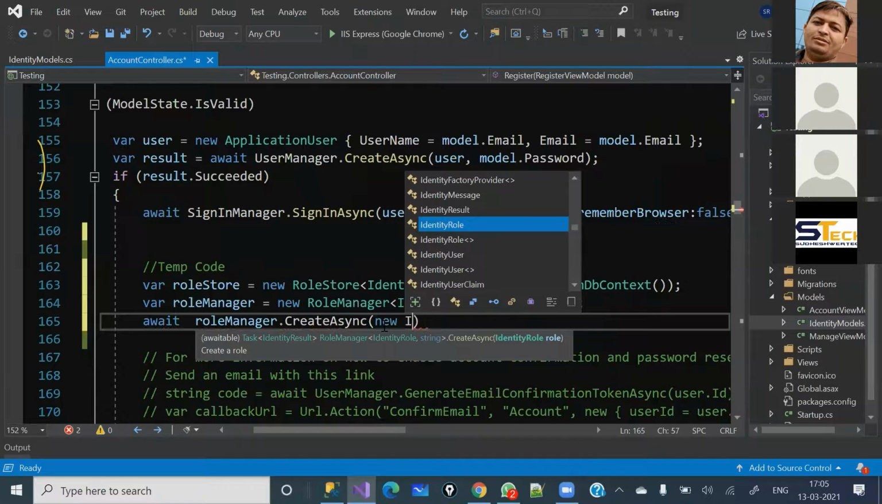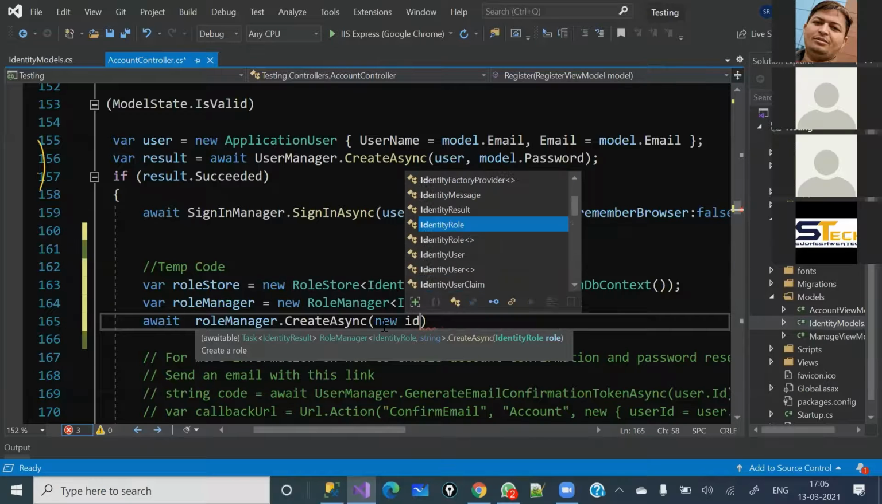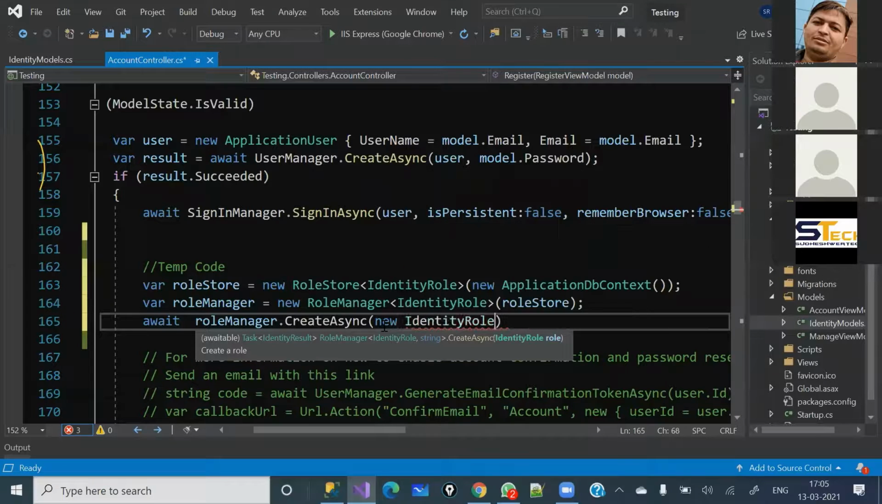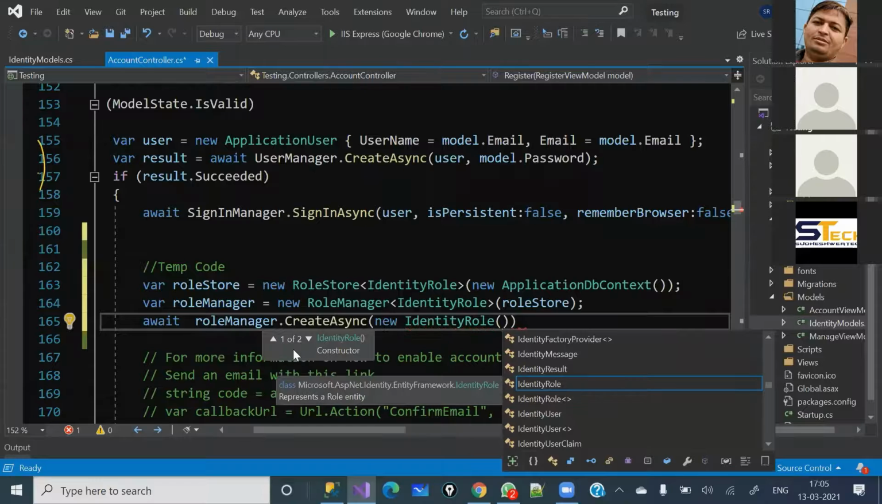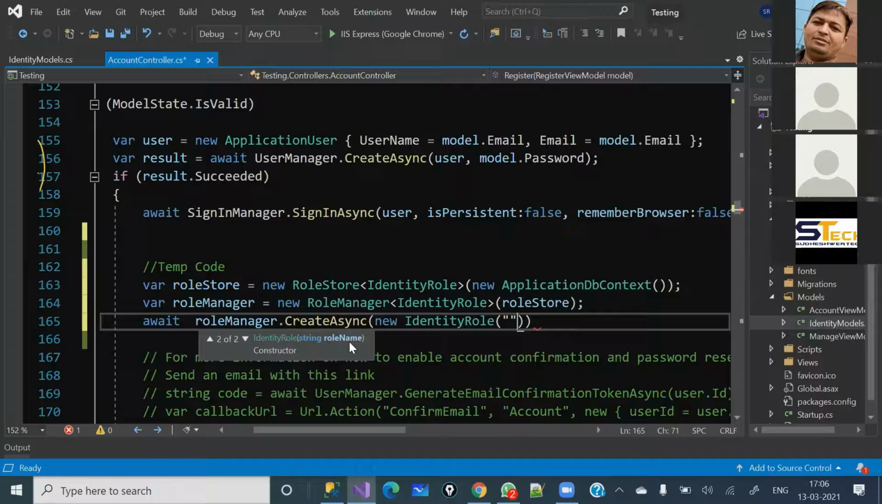new identity role. I'm going to call the new identity role here, and see, we are going to call the constructor. See, there are two overloads. This overload I am going to use, and it is asking for the role name. So here I am going to give the role. Okay, this is the admin. So here I have given the role name.